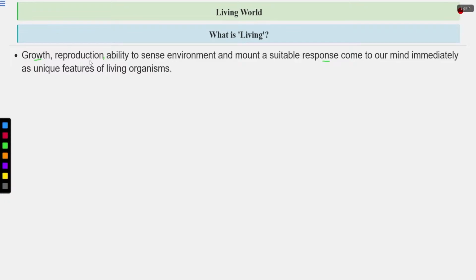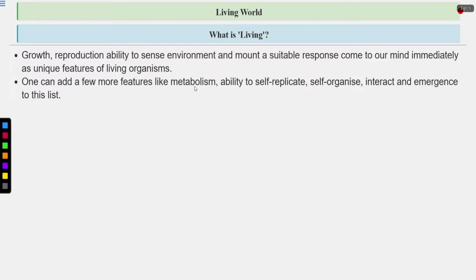Then living organisms can reproduce. They can multiply in number. What is the purpose of reproduction? To maintain the species. They can sense the environment and respond to this environment. This is very important, to sense the environment, to sense the stimulus. This is important for the survival of the organism. So they sense the environment and mount a suitable response. So these are the unique features of living organisms.